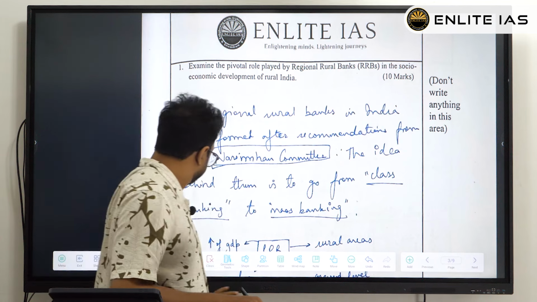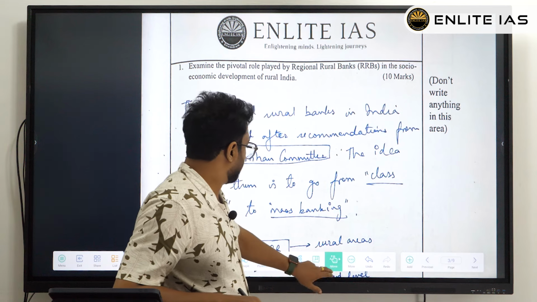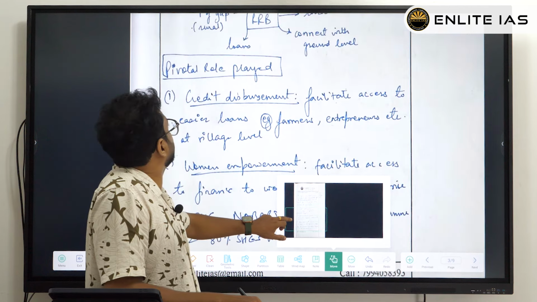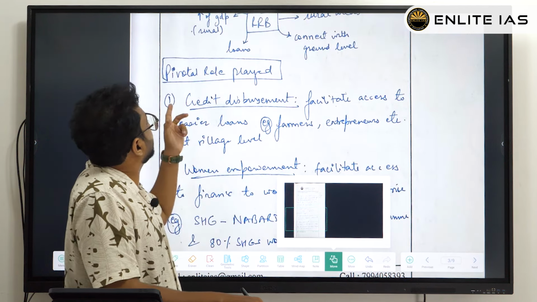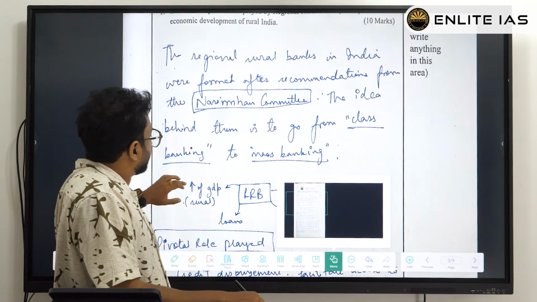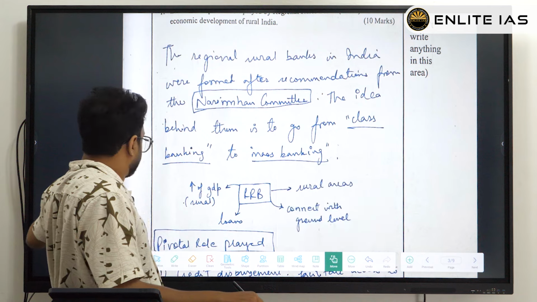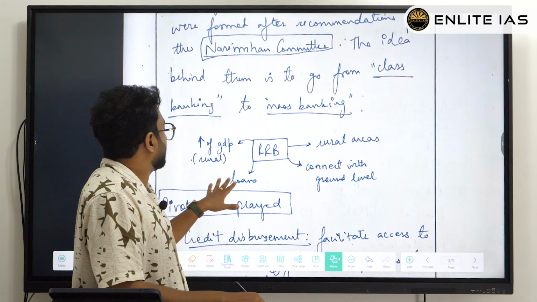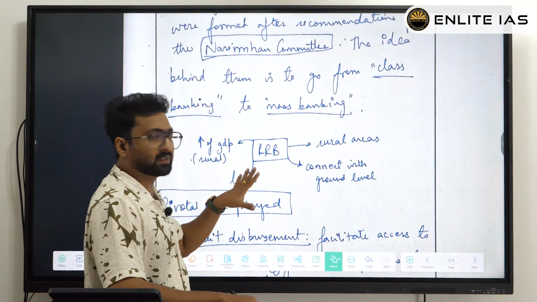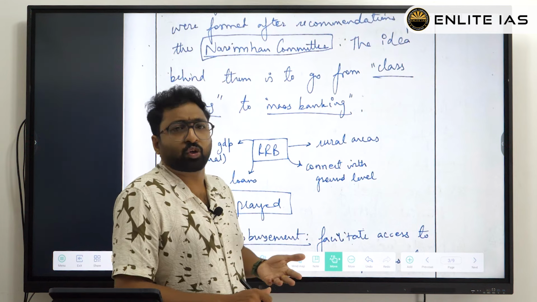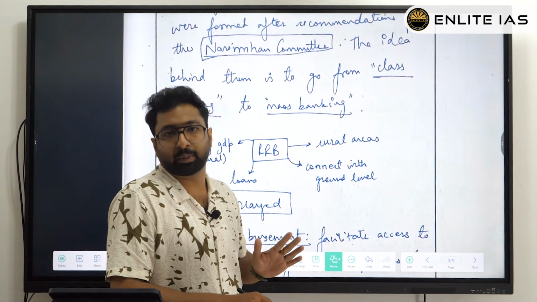Now moving on. Sorry, before that, one more thing. See how he has included the diagrams here: the RRB, rural areas, connecting with ground level, loans, percent of GDP. This is all enough. You need not incorporate all facts into it. If it's there, it's good. But these schematics will really help in the GS3 paper, I'm sure.